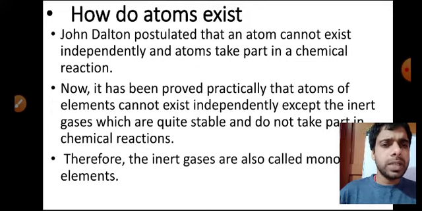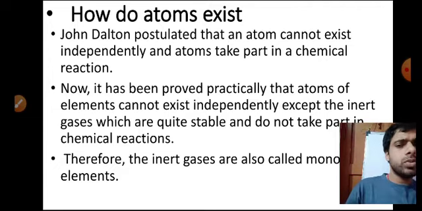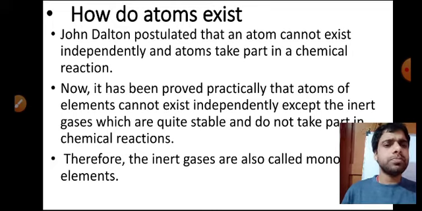It takes part in a chemical reaction and will react with some of its own atoms or some different atoms to form molecules or compounds. So we will deal with this in detail. Now you know that some atoms can exist freely, independently. Dalton told that atoms cannot exist independently, but later on, it was found that some atoms can exist independently, and those are called inert gases.